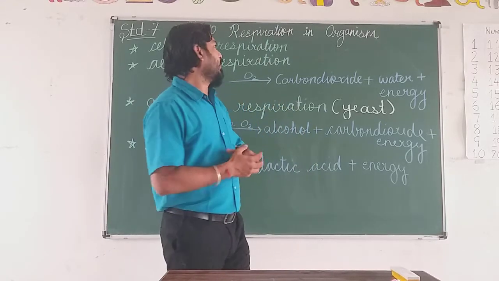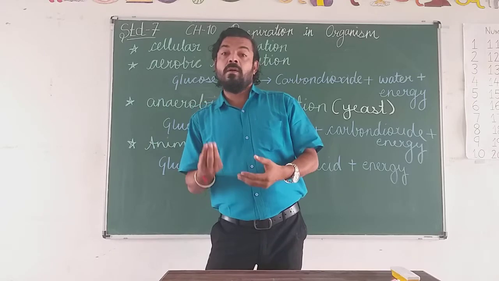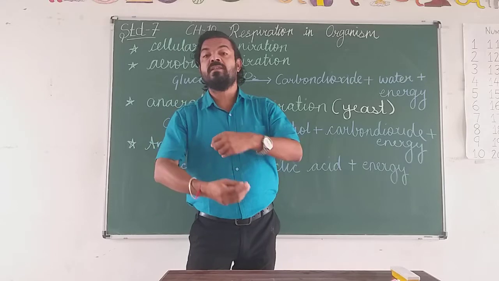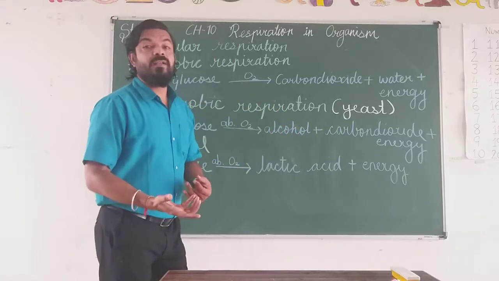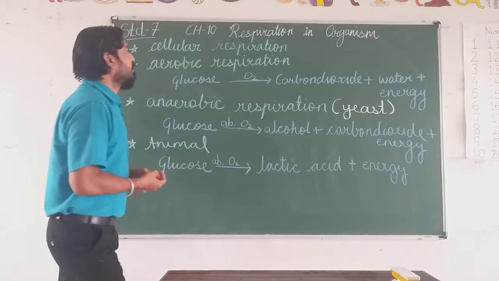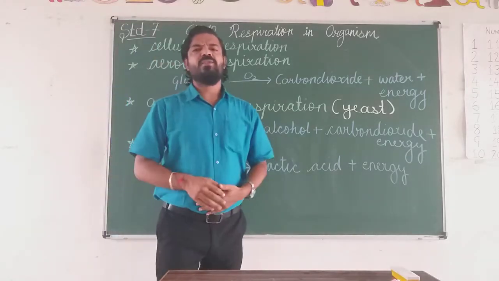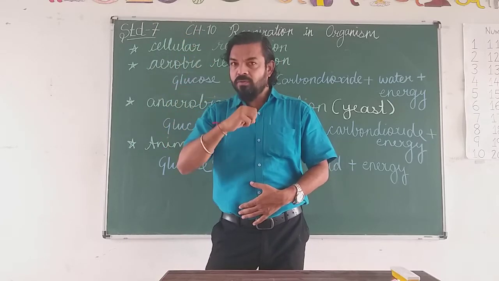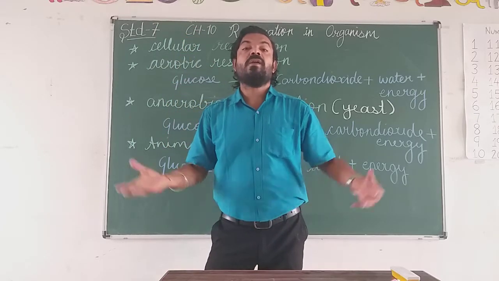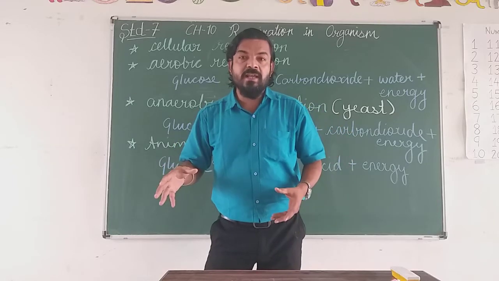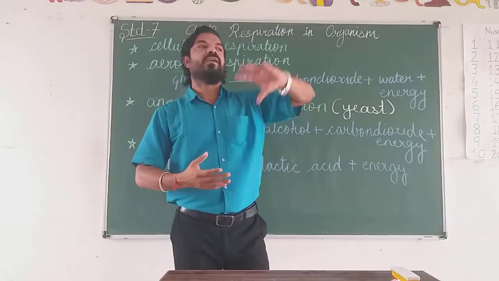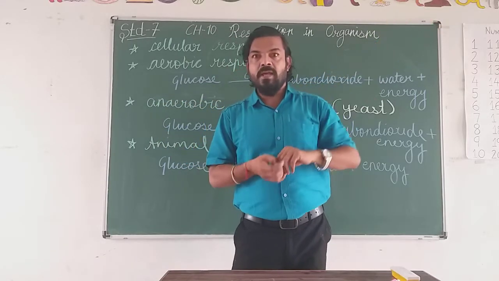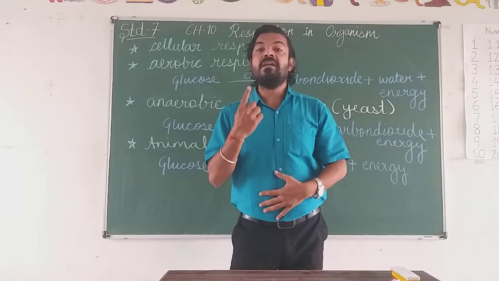So this burning of the food in the cell is called cellular respiration. That happens in the cells of the organism. As you know, the body is made up of cells. Then the body is also made up of organs. So what is the definition of these cells, bodies and organs? We can say the cell is a small, multi-purpose unit. We are multicellular.